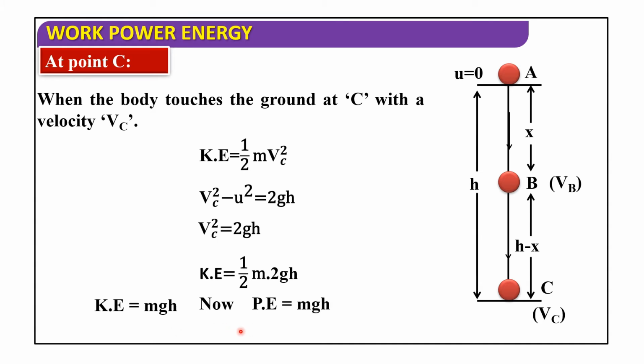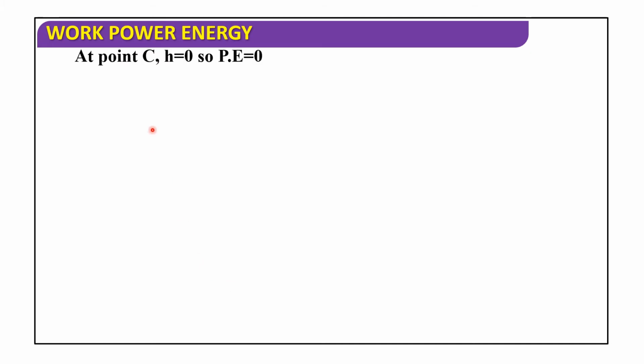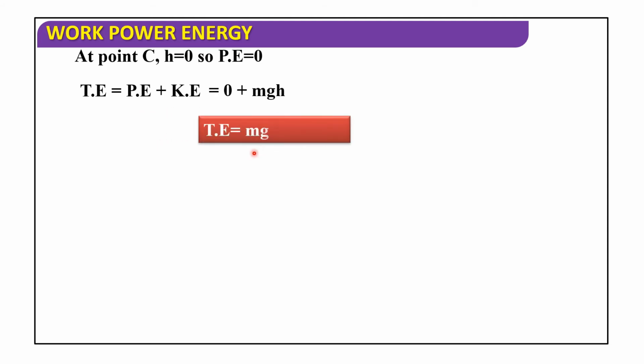Now potential energy is equal to mgh. At point C, h is equal to 0. So potential energy is equal to 0. So total energy is equal to the sum of potential energy and kinetic energy. 0 plus mgh, that is equal to mgh. Total energy is equal to mgh. This is equation number 3.